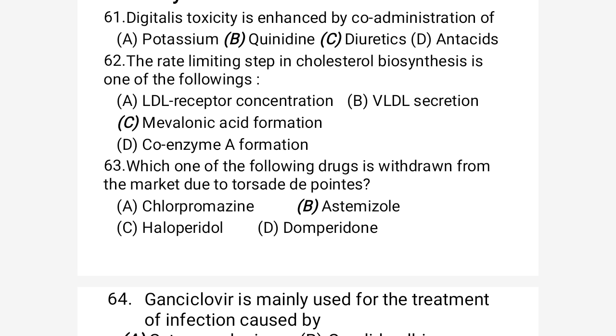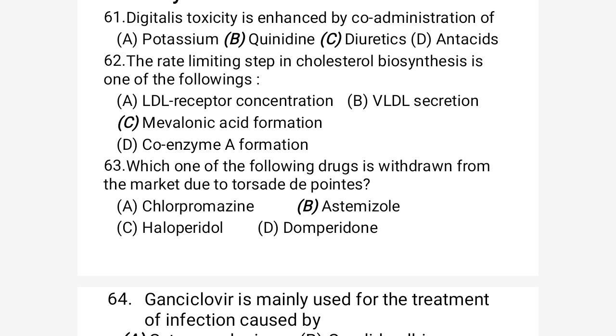LDL receptor concentration. There is no such relationship with cholesterol synthesis. Option B, VLDL secretion. VLDL has no relation with it. And option D is coenzyme A formation. Coenzyme A is not responsible for this, because it will enhance cholesterol biosynthesis.